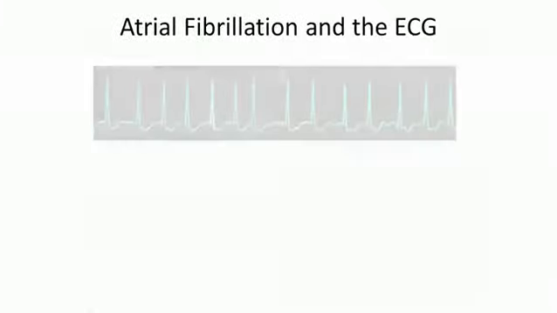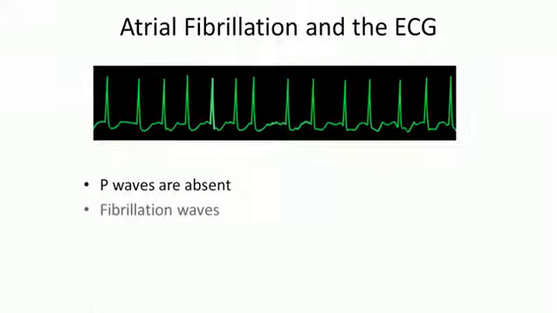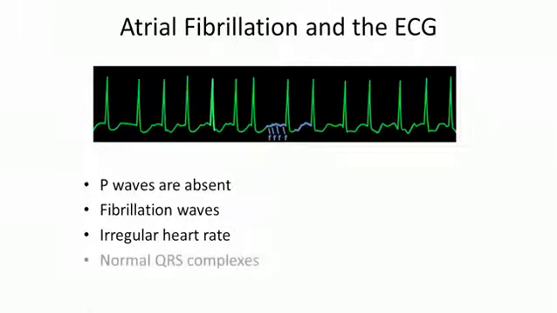On the ECG, P waves will be absent, although you may be able to see some small, non-uniform waveforms called fibrillation waves. These represent the chaotic atrial activity. As the impulses are generated randomly within the atria, the overall heart rate is also irregular. QRS complexes appear normal.